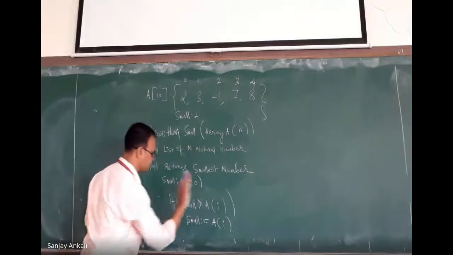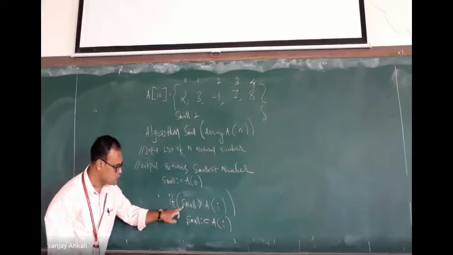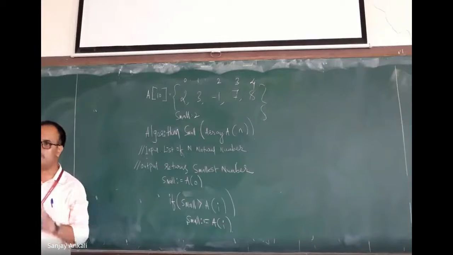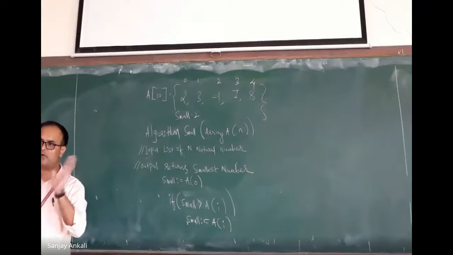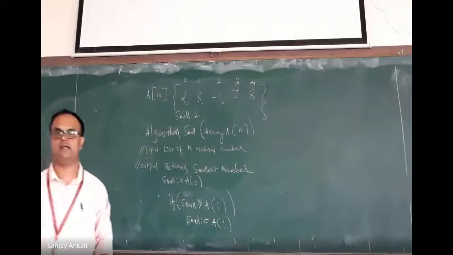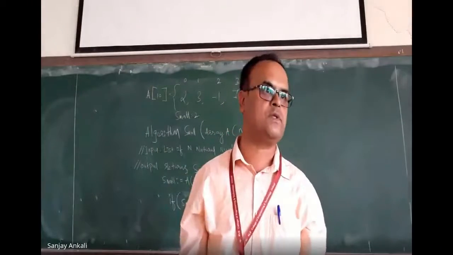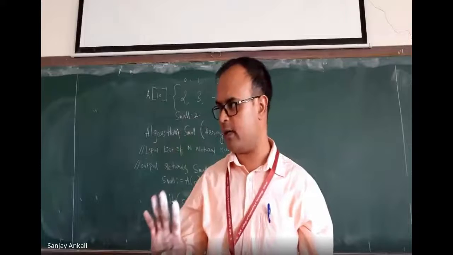Now see here. How many comparisons have we done now? By writing only these two statements, how many comparisons have we done? Only one comparison. How many comparisons do we have to do? N minus 1 comparisons in this case. So what should I write here? This comparison should execute only once or multiple times? How many times? 4 times.